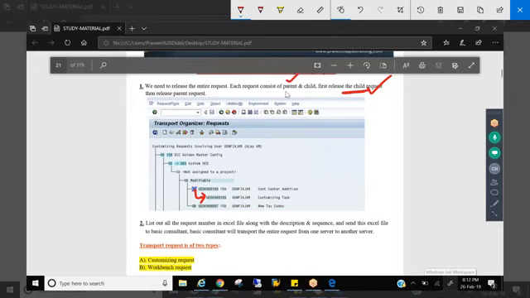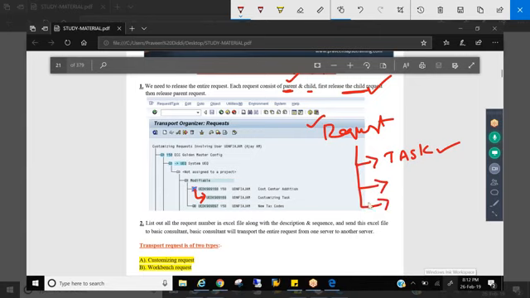For our discussion, I was saying child and parent, but technically this is called request and task. Request means parent, task means child. In interviews, they may ask what the difference between a request and a task is. One request contains any number of tasks. The one parent contains any number of children.